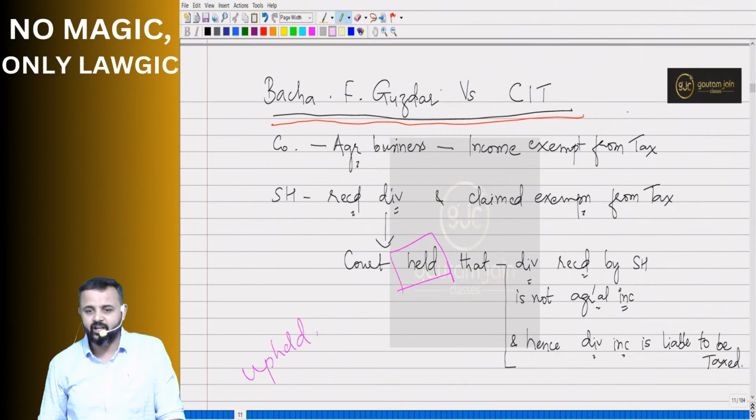So just see there. The shareholder who received dividend claimed exemption from income tax. The court held that dividend received by the shareholder is not agricultural income, and hence dividend income is liable to be taxed.